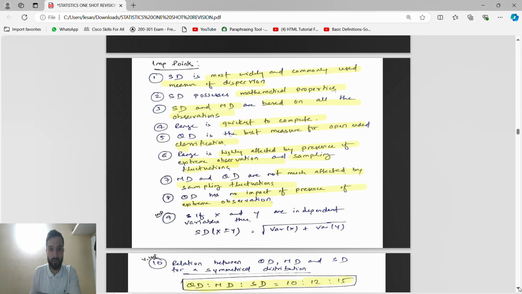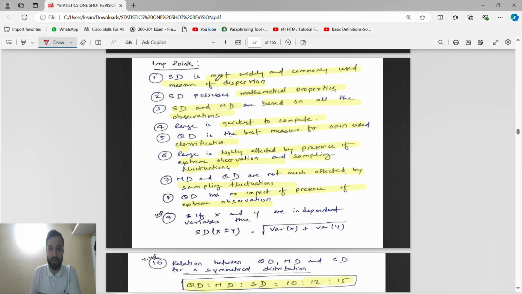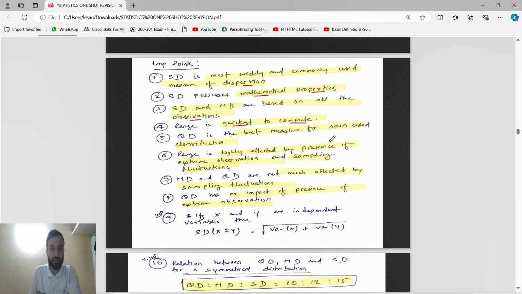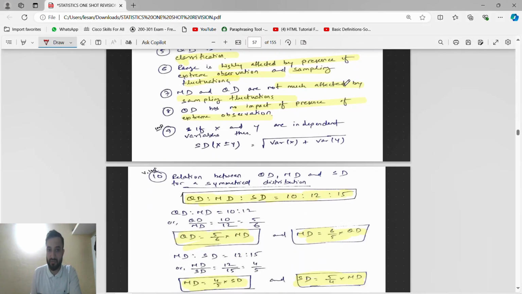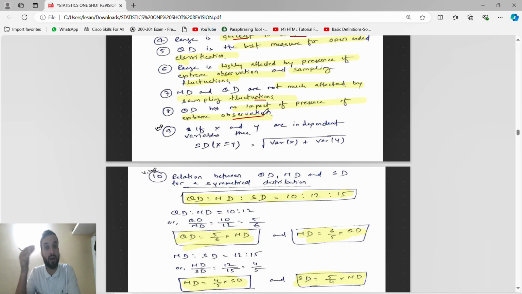A few important points. Standard deviation is the most widely and commonly used measure of dispersion, we have studied. Standard deviation possesses mathematical properties. Standard deviation and mean deviation are based on all the observations. Range is the quickest to compute. Quartile deviation is the best measure for open-end classification. Range is highly affected by the presence of extreme observations and sampling fluctuations. Mean deviation and quartile deviation are not much affected by sampling fluctuation. Quartile deviation has no impact from the presence of extreme observations. Guys, remember this point. They have already asked it in the examination.